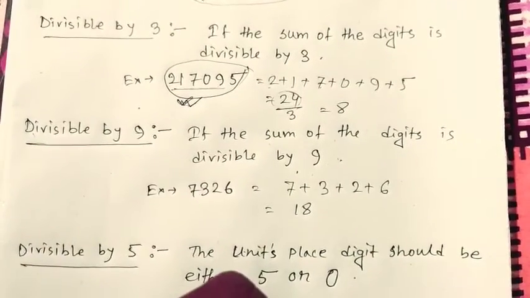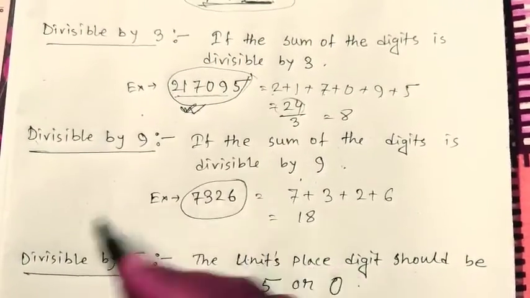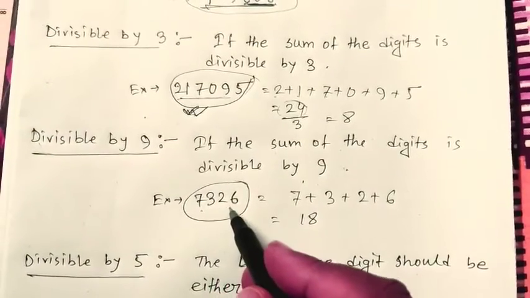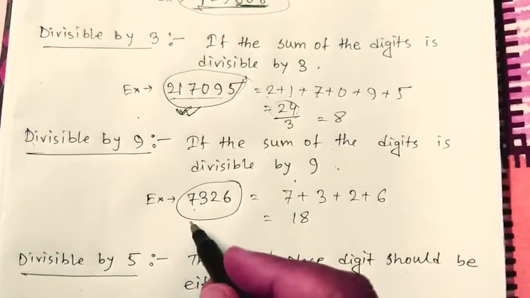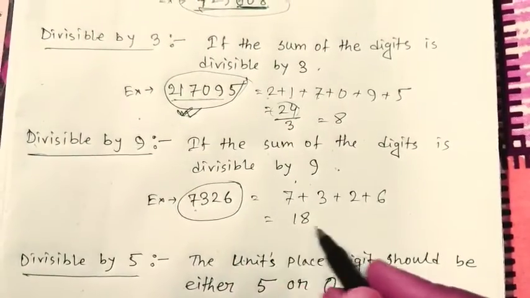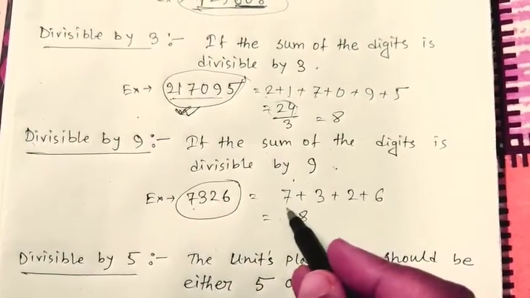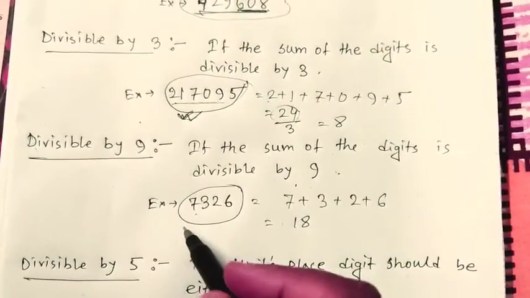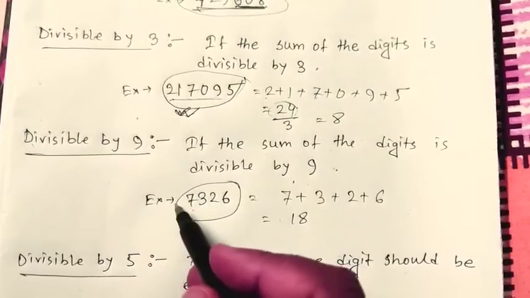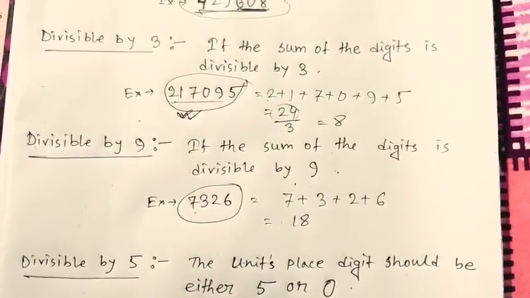Obviously 18 is divisible by 9. So the whole number will be divisible by 9. 7326, we don't need to divide it actually. We just add the digits, and the sum is 18, which is obviously divisible by 9. So we conclude that the given number itself is divisible by 9.